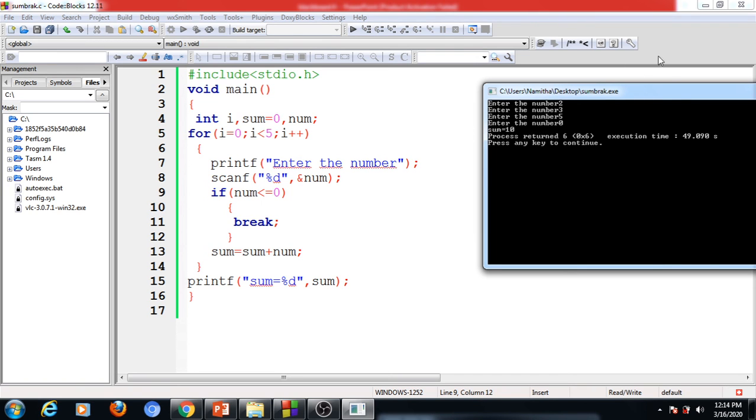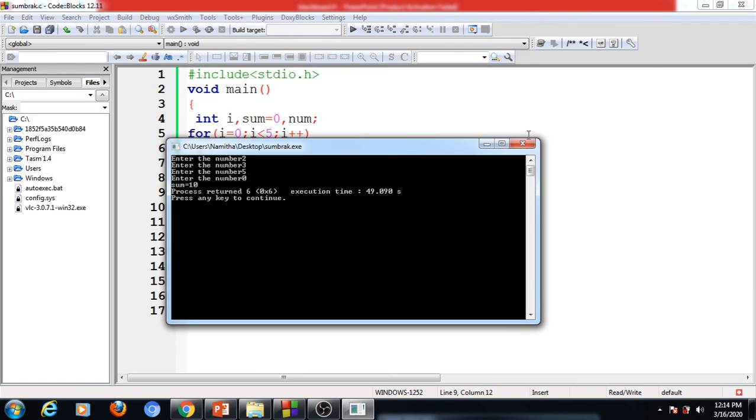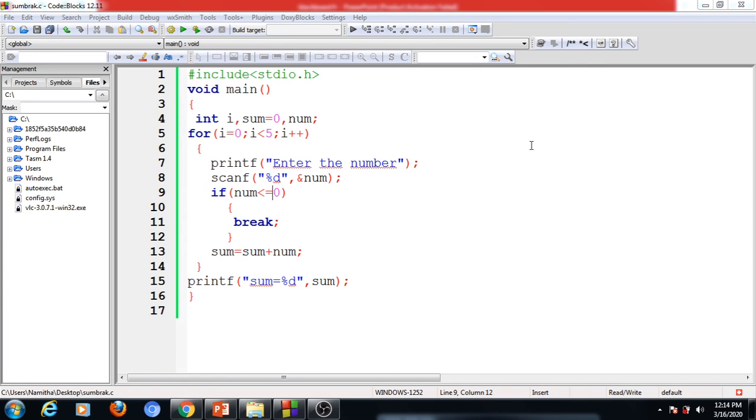So this is the usage of the break statement in a loop. We can simply skip from the loop body without waiting for the loop condition to become false.